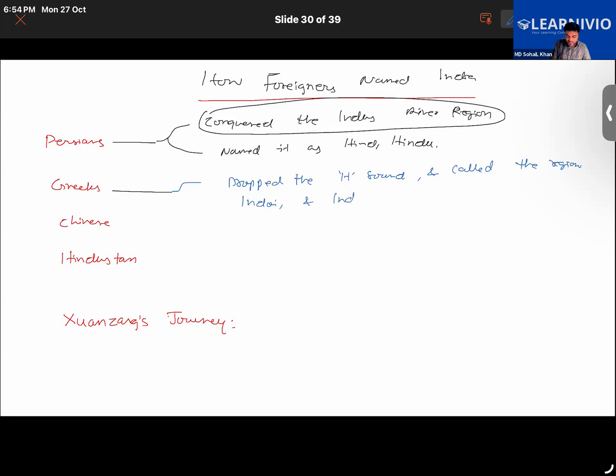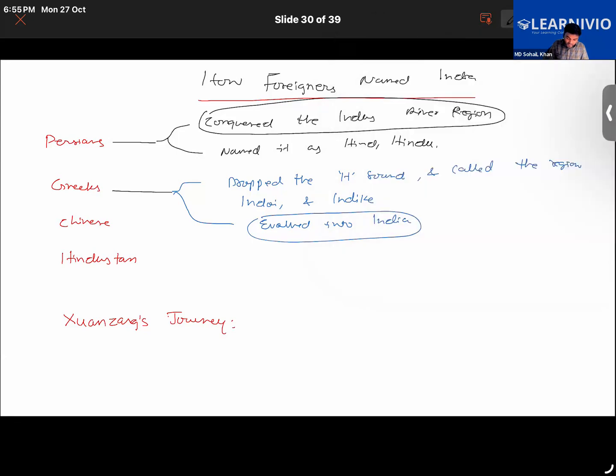Exactly, Indoi and Indike. This word later evolved into India. The word India that we use today, the modern name, actually evolved from Hindu, Indoi and Indike, and we are still using it today.